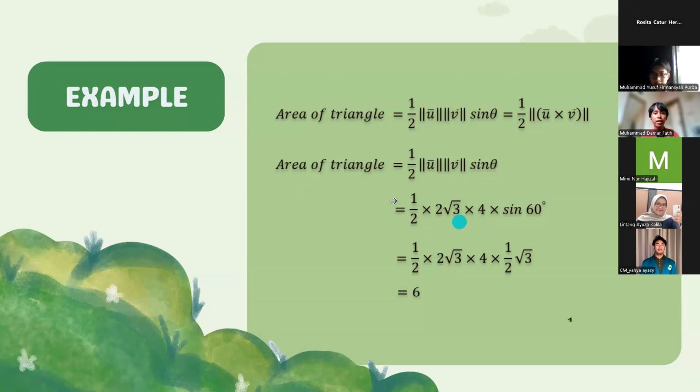So the area of the triangle is equal to a half times 2 square root of 3 times 4 times sine theta, which is equal to a half times 2 square root of 3 times 4 times sine 60 degrees, which is a half square root of 3. So the result, the area of the triangle is 6.